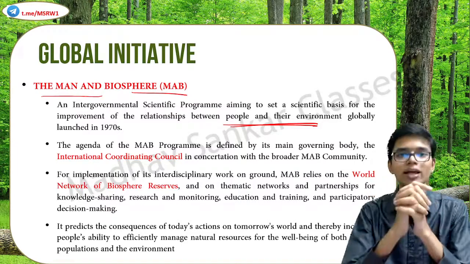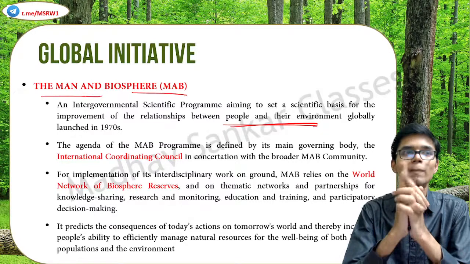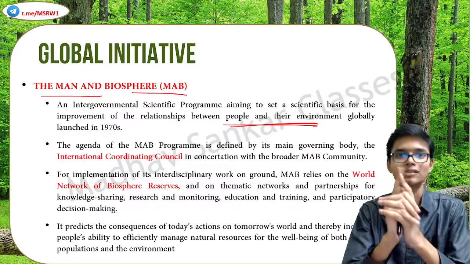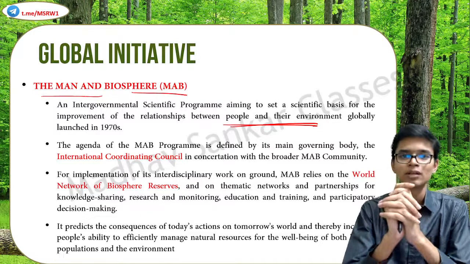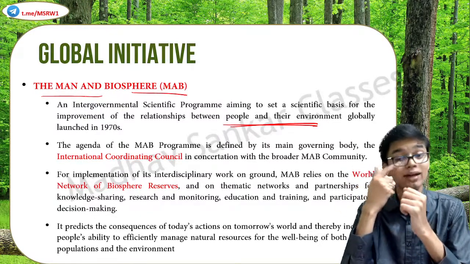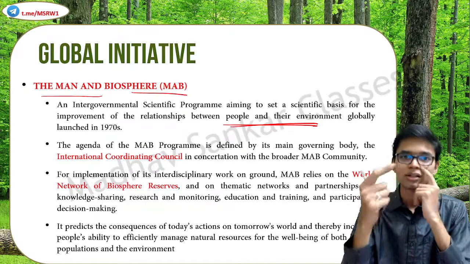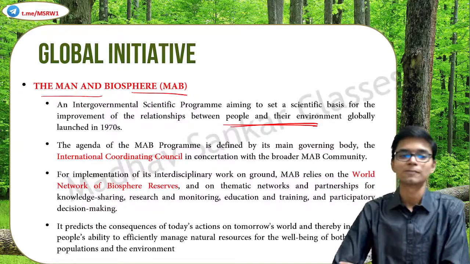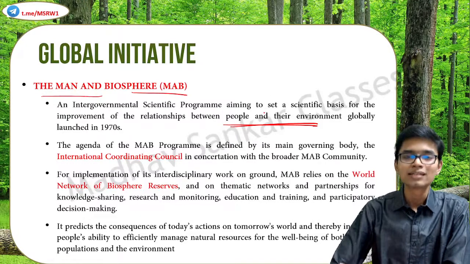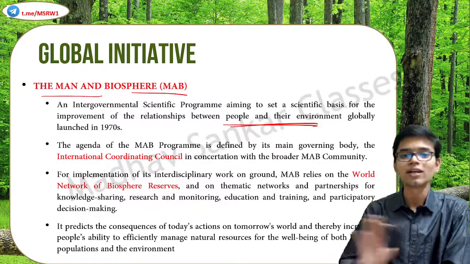Yesterday I talked about that, MAB. We talked about man and animal conflict, especially in the border areas of forests, correct? I hope you remember. So in order to avoid all that and to promote a good relationship between man and environment globally, this was launched in the 1970s. The agenda of the MAB program is defined by its governing body.